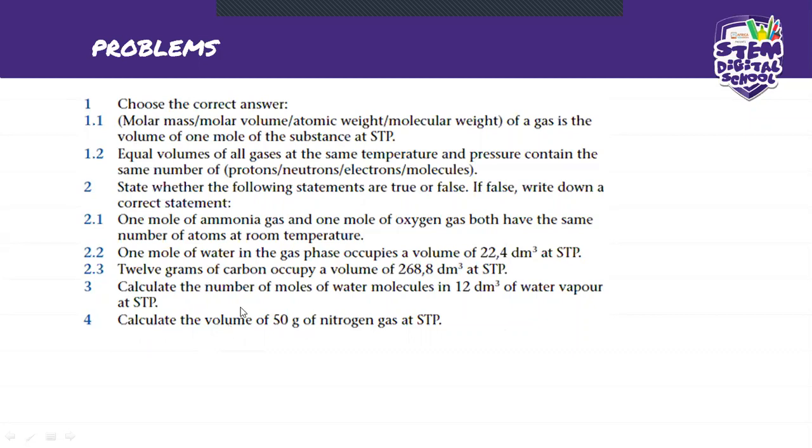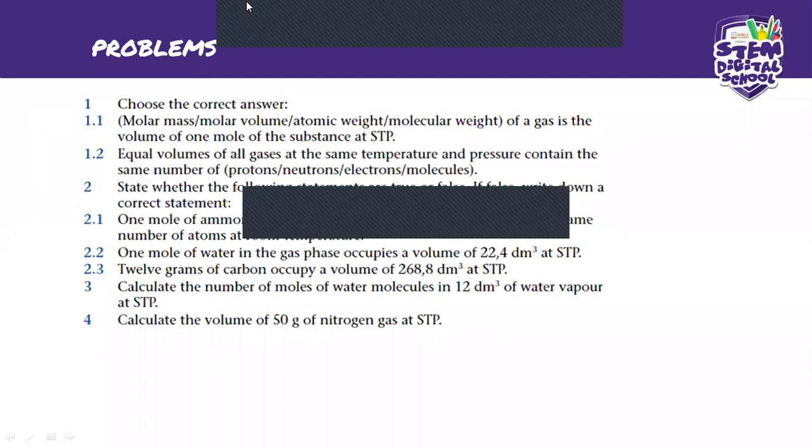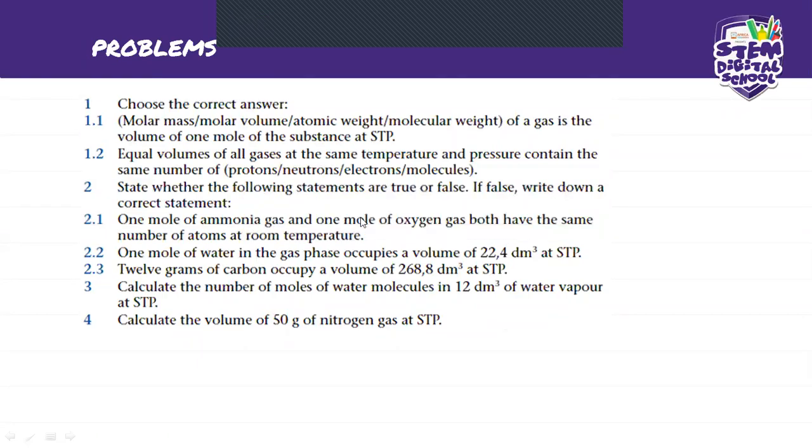And then on number 4, it says calculate the volume of 50 gram of nitrogen. Okay? So just send me the answer to this one if you manage to get it. Because here we're looking for the number of moles.